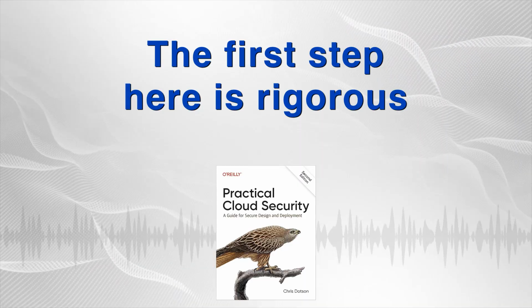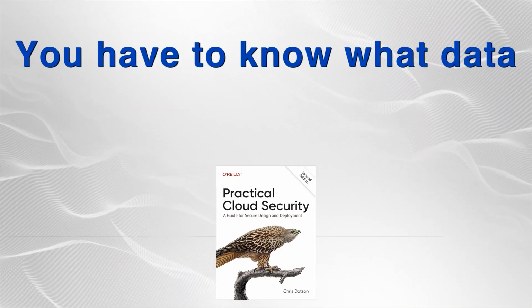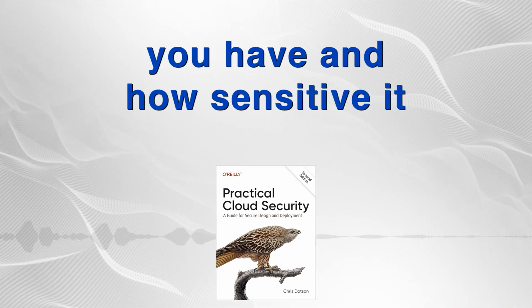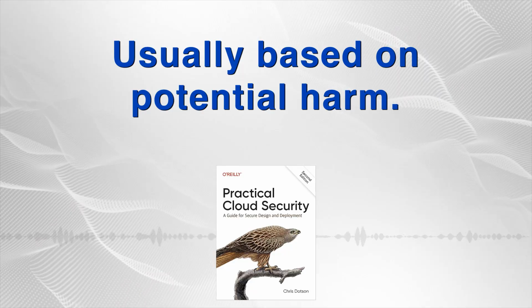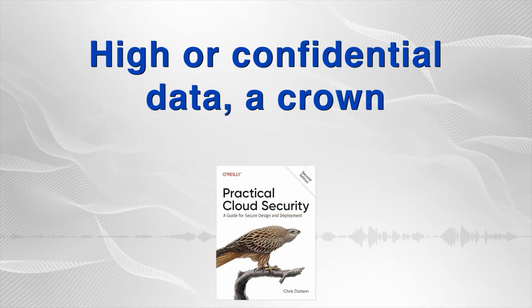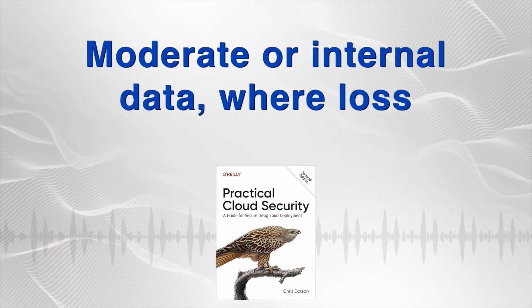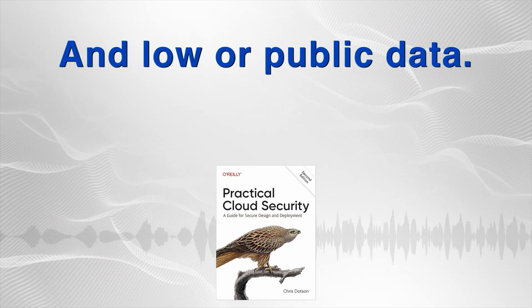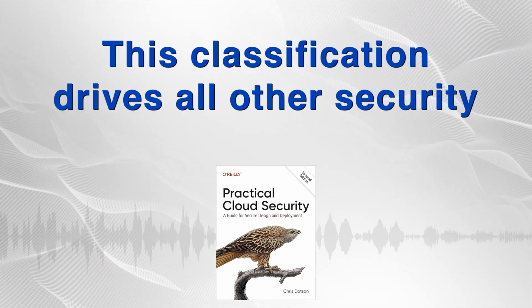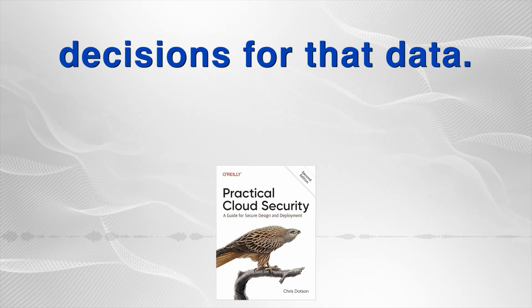The first step here is rigorous data classification. You have to know what data you have and how sensitive it is. How is classification typically structured? Usually based on potential harm. High or confidential data are crown jewels. Moderate or internal data where loss causes significant harm. And low or public data. This classification drives all other security decisions for that data.